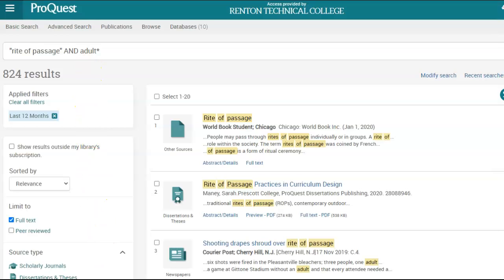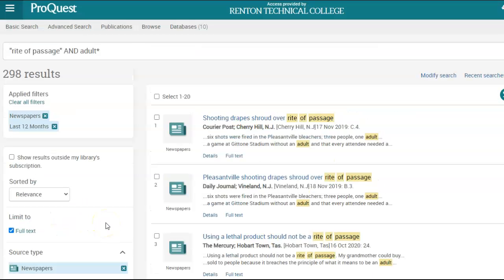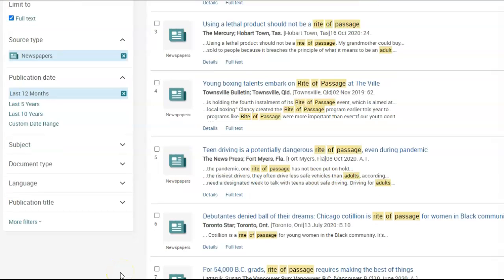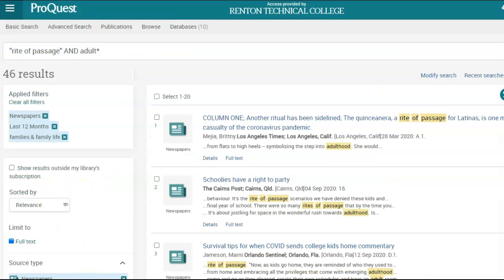So I am going to limit by source type. I'm going to choose newspapers because I'm looking for something reasonably light. That limits it to about 300. And then I'll go down to subject and choose families and family life because that's what I'm interested in. That cuts it down to about 46, which is a good number to start with.